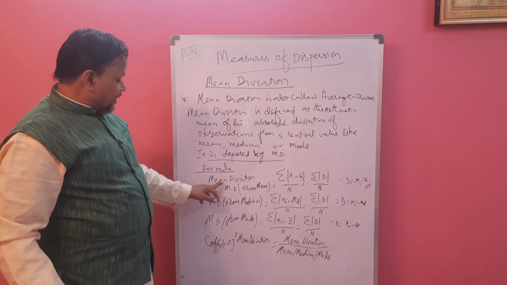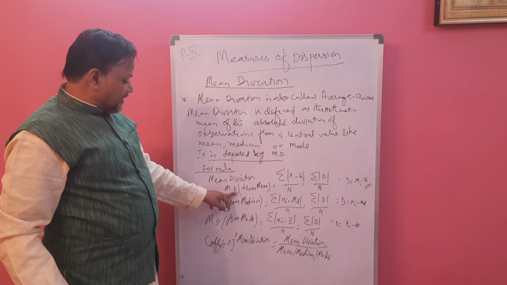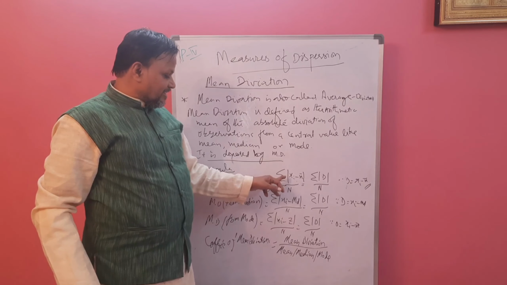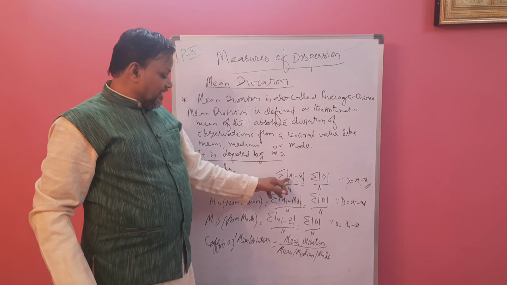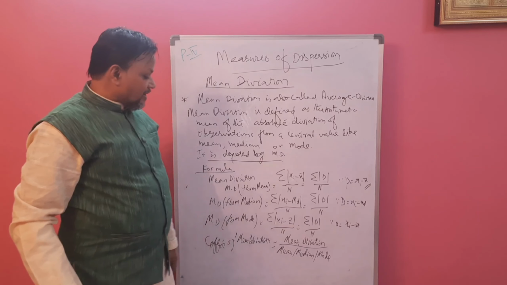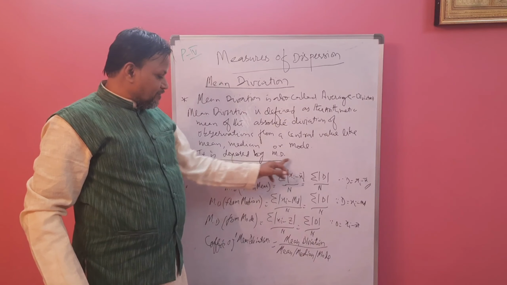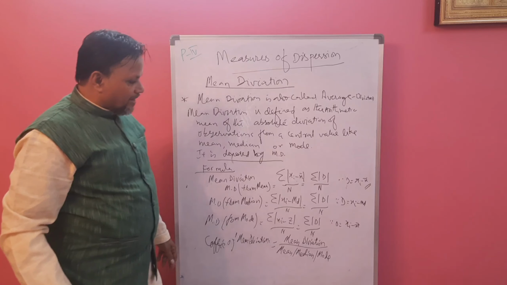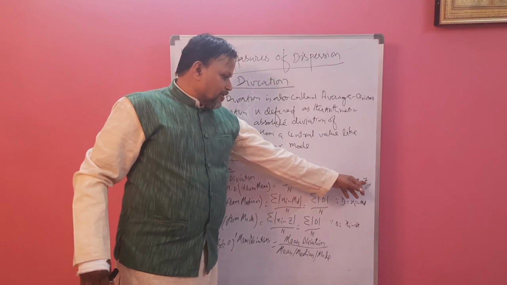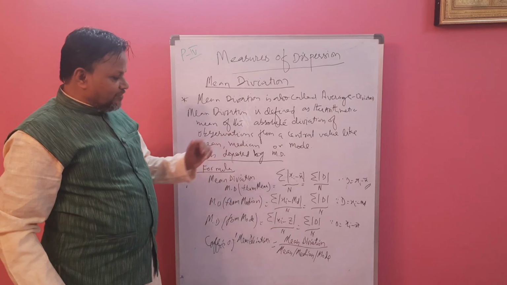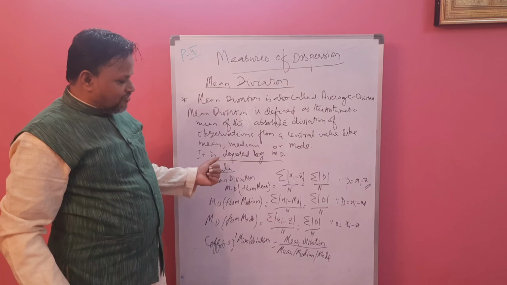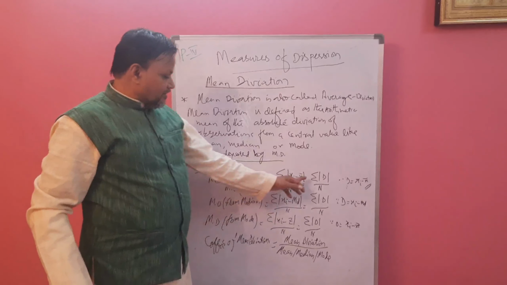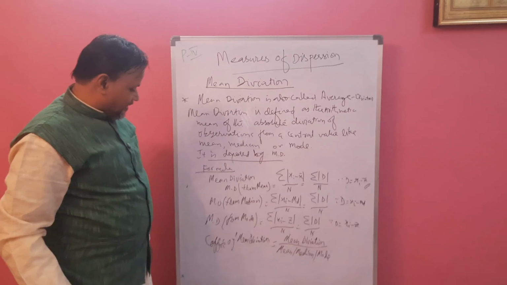Now mean deviation from mean equals sigma modulus of xi minus x bar, divided by n, or we can simply write it as sigma modulus d by n, where d is xi minus x bar. X bar is the mean. Xi are the observations. Take the difference with a positive sign, that means modulus: sigma modulus d by n.